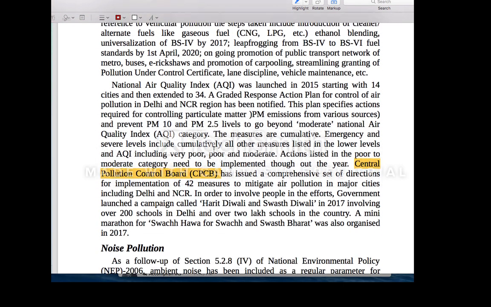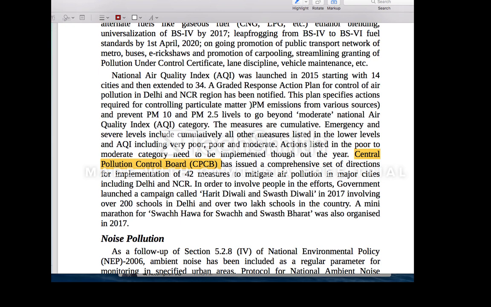And then you also need to know this graded action plan. Whenever there is very high pollution, because of the Supreme Court, a new body has been formed, called the EPCA, to ensure this graded response action plan. You just go through this graded response action plan: based on the amount of pollution that is there, slowly these measures are taken up by this body to ensure that air quality is brought back.